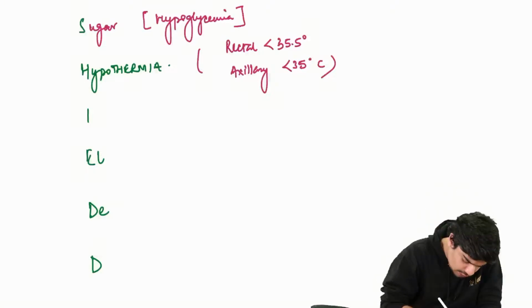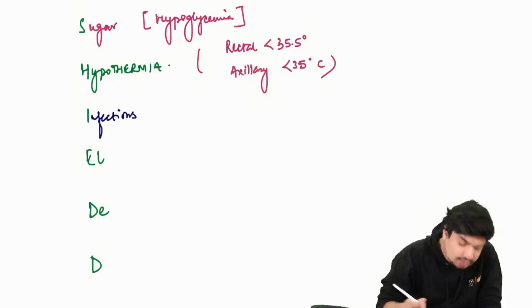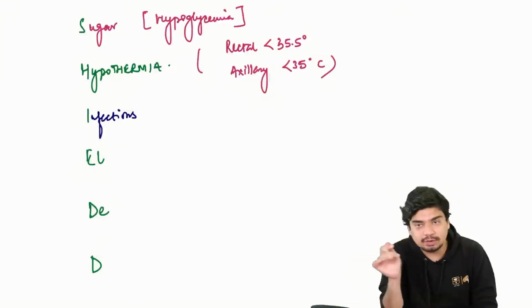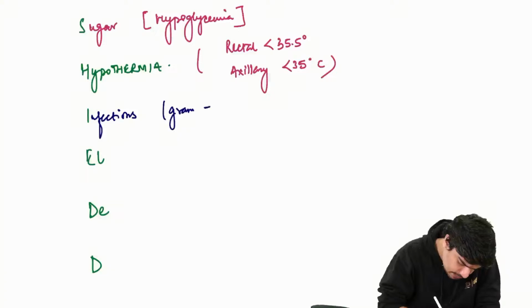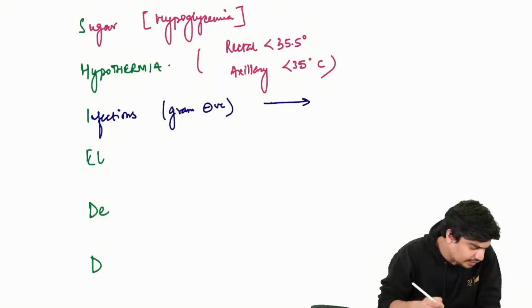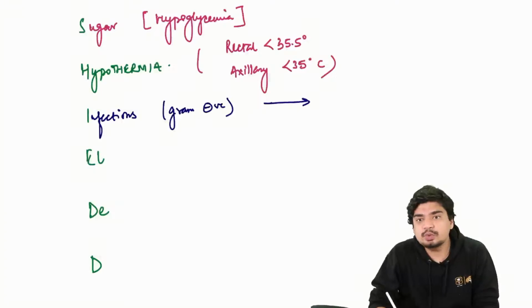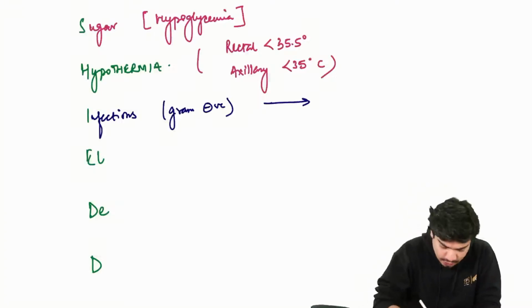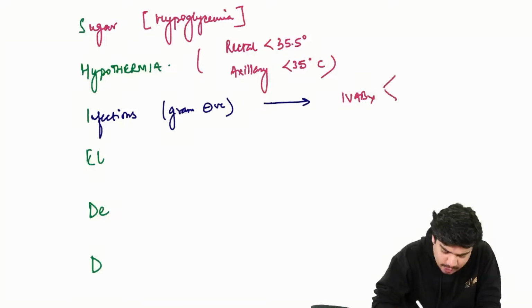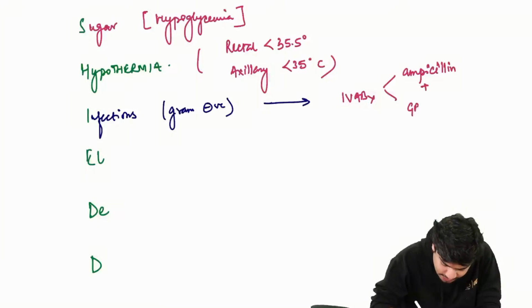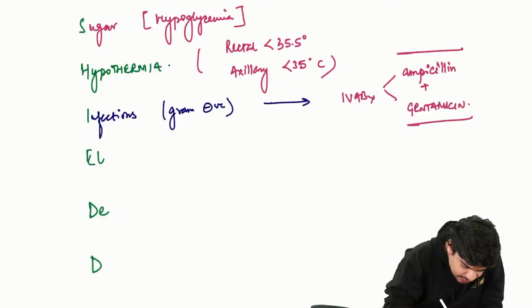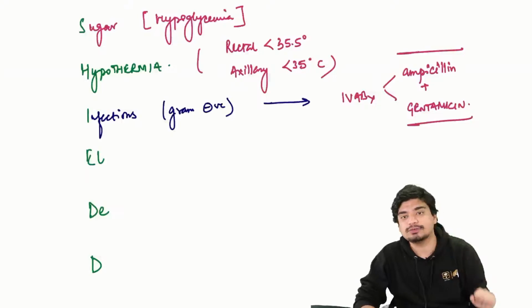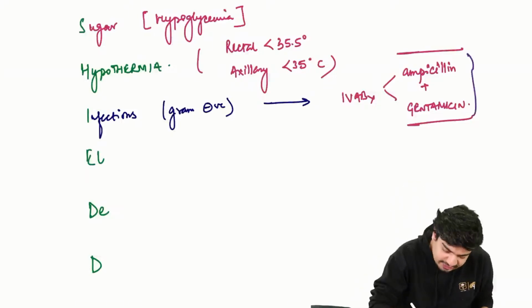I is infection. They can have a lot of infections. Usually these are gram-negative organisms. And to treat these infections, what do we do? We give IV antibiotics. Which IV antibiotic? You will give ampicillin plus gentamicin. That is the IV antibiotic you will give. Okay. If this fails, or let's say the child has meningitis.